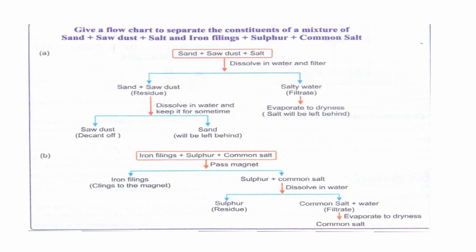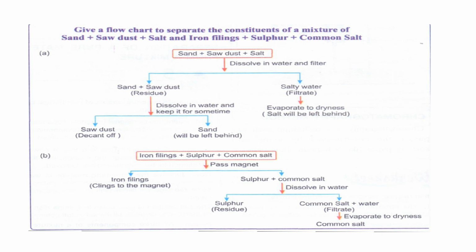The next topic is, if we want to separate a mixture of sand, sawdust, salt, iron filings, sulfur and common salt, how do we do this? So there is a flow chart. You have a mixture of sand, sawdust and salt. What is the first step? Dissolve in water and filter. So first we do the filtration. Sand and sawdust will be the residue and salty water is the filtrate. We evaporate to dryness and we can separate the salt.